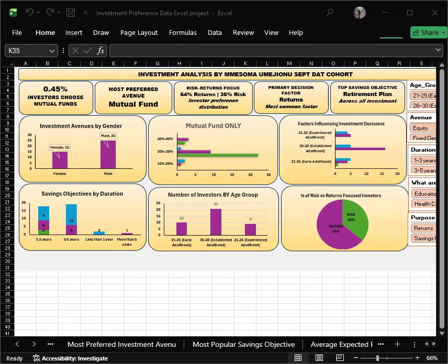In summary, the dashboard shows that mutual funds are the dominant investment choice, particularly among young and established adults. Investors tend to focus more on returns than risk, with retirement planning as the primary saving goal. Overall, the data reflects a moderate risk, medium-term investment mindset.